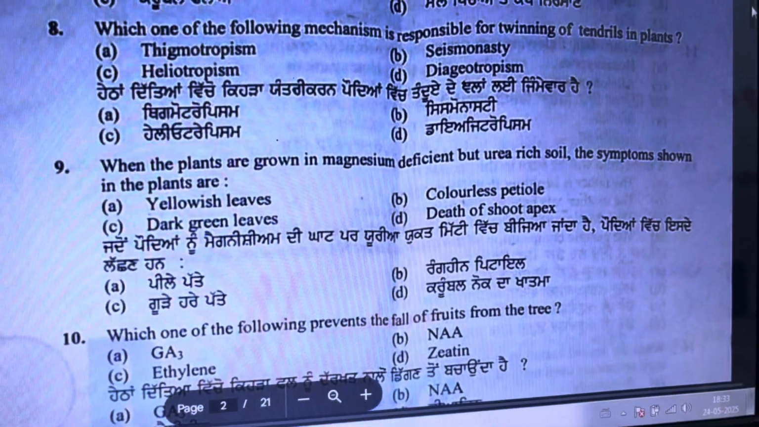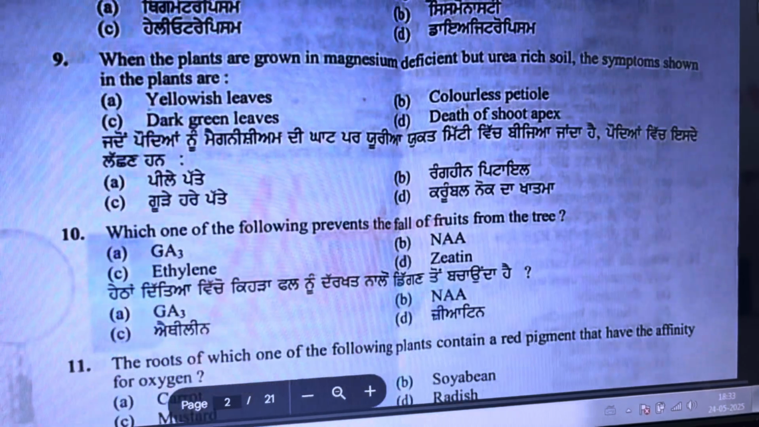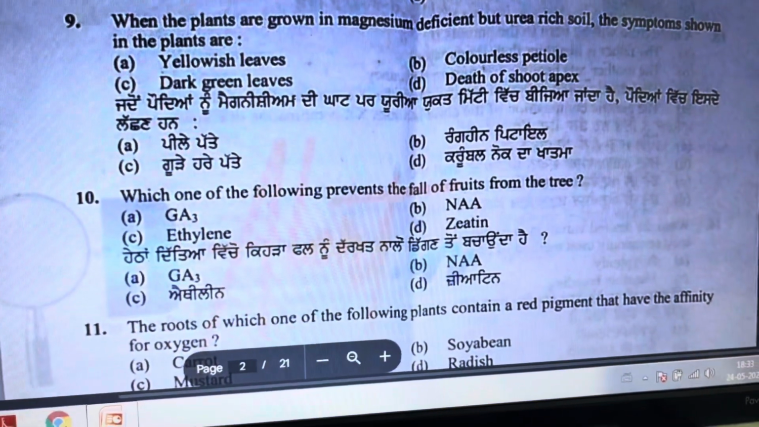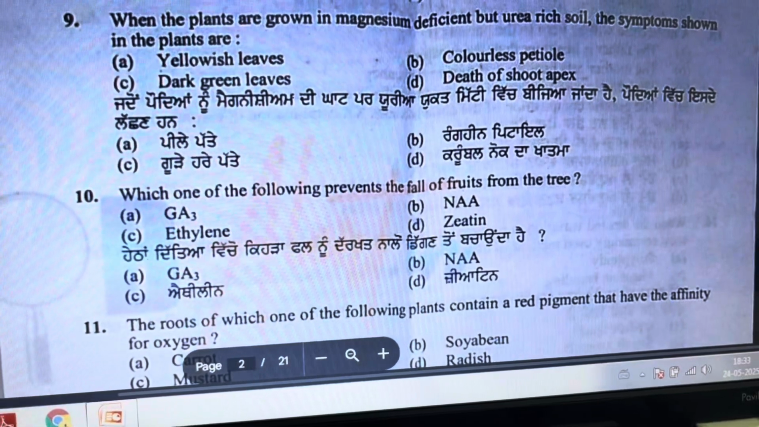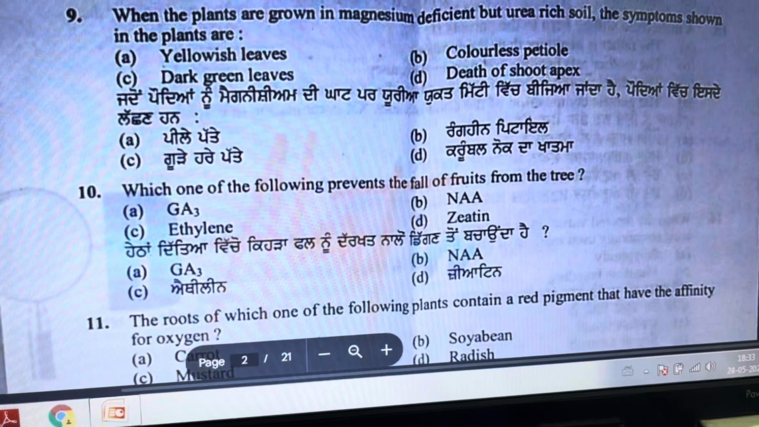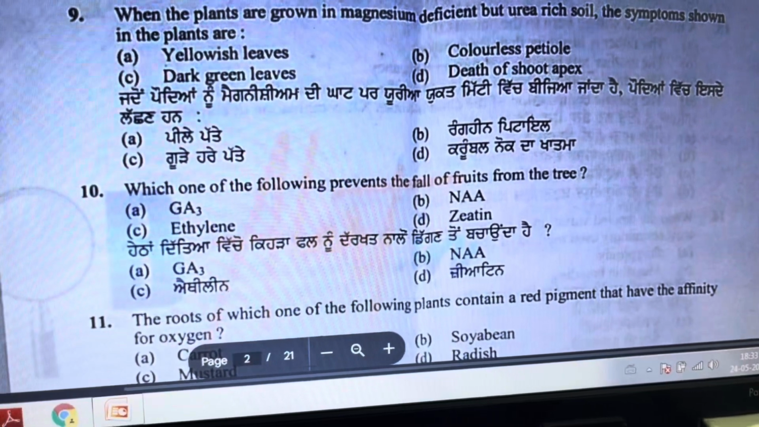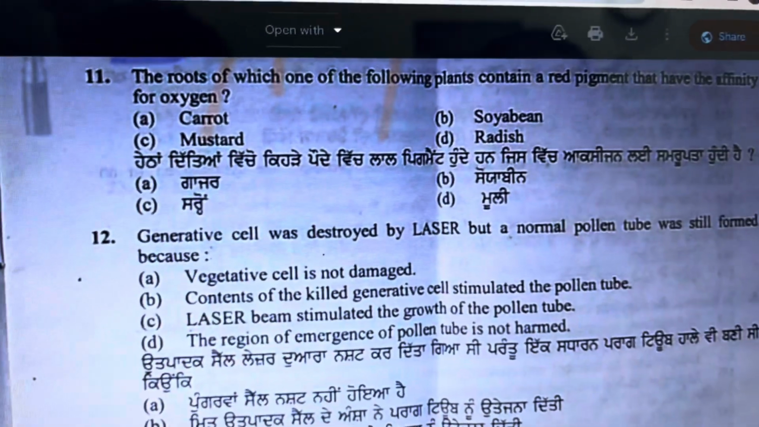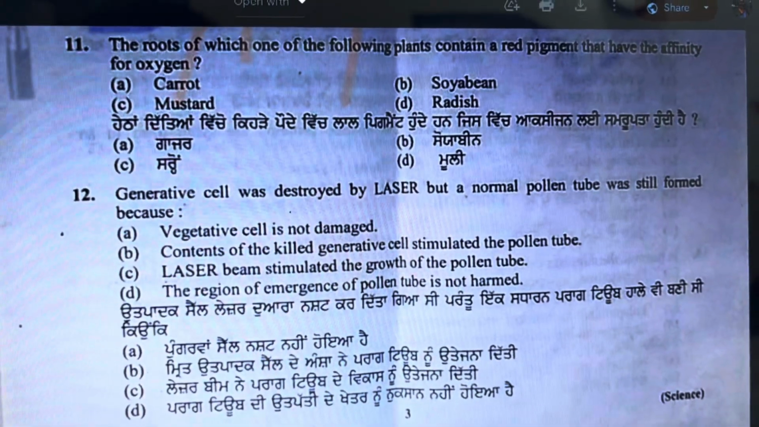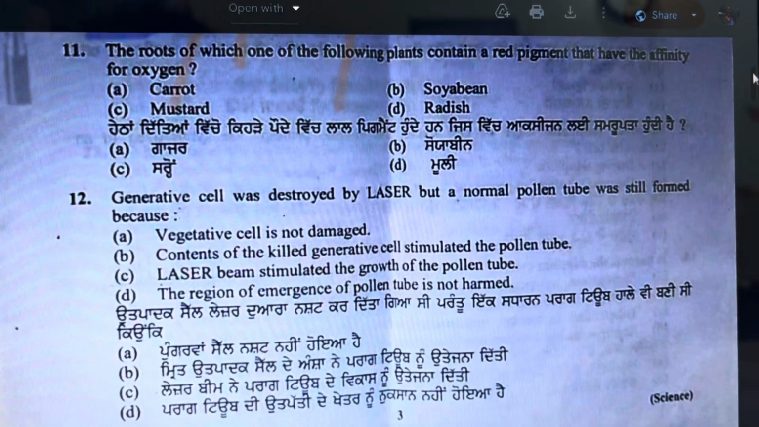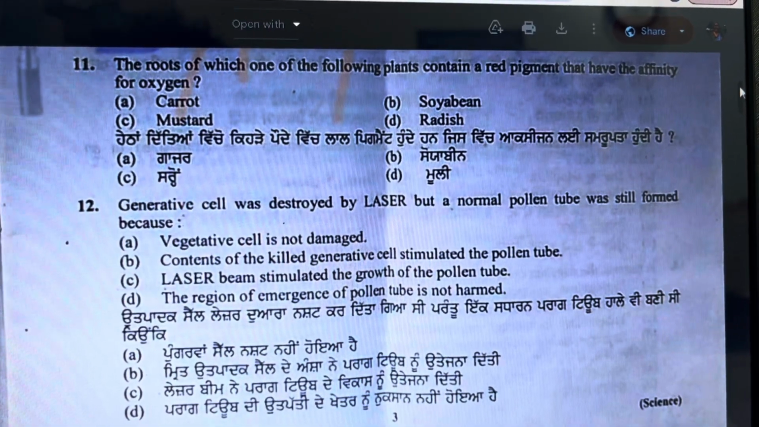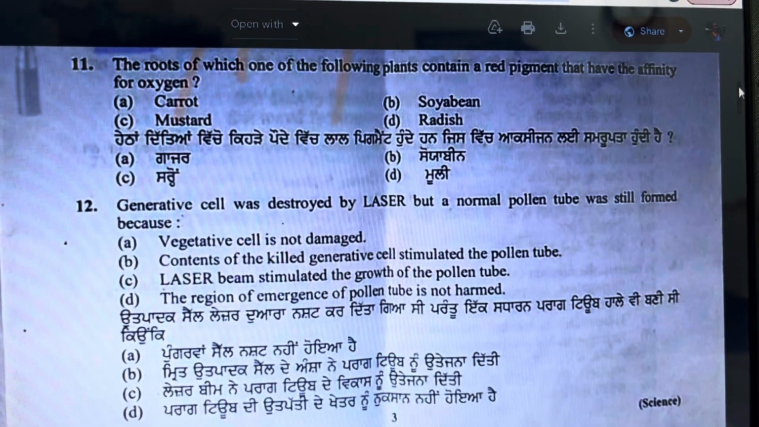Question number 10, which one of the following prevents the fall of fruits from the tree? So NAA, which is an auxin, option B, prevents the fall of fruits from trees. Next, the roots of which one of the following plants contain a red pigment that has an affinity for oxygen? Soybean contains a red pigment that has an affinity for oxygen.